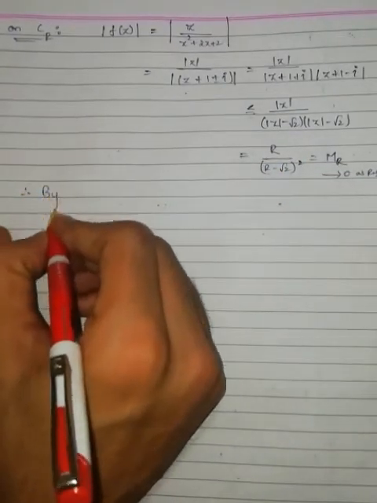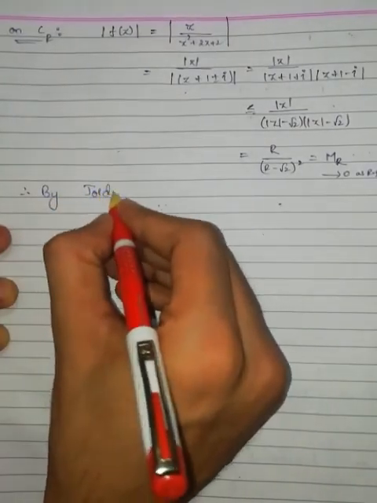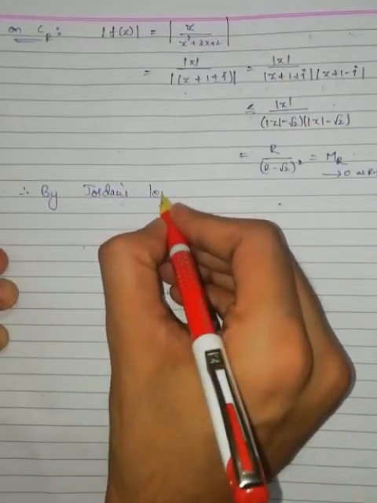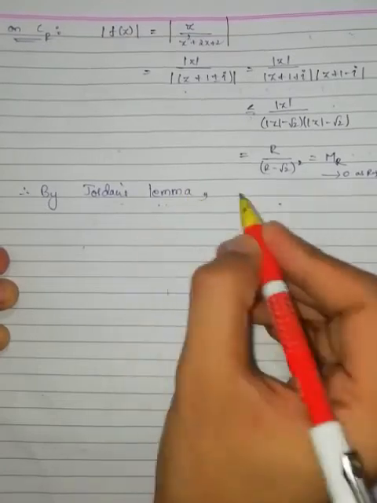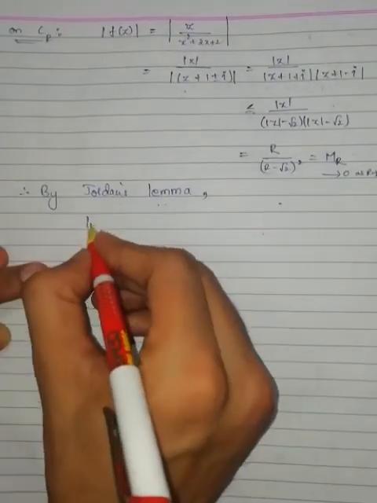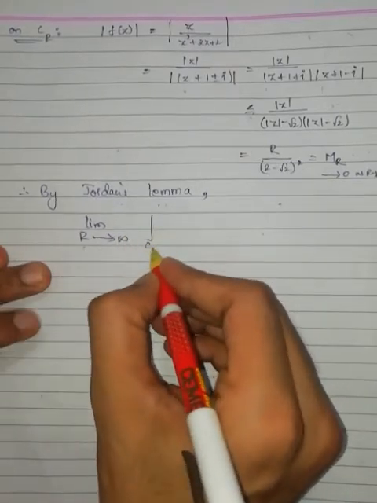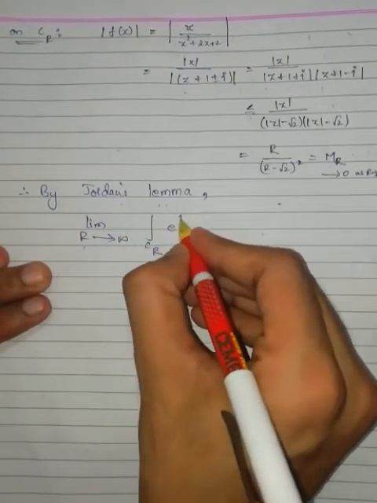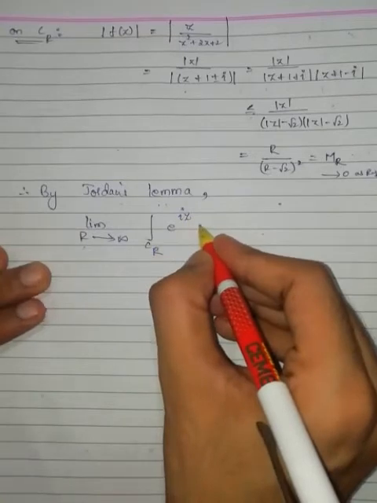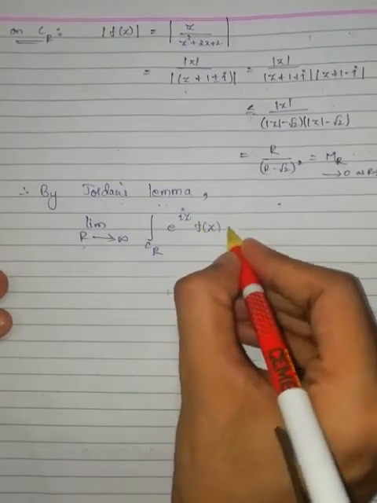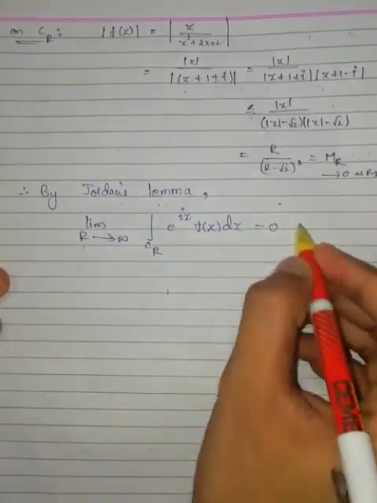Therefore, by Jordan's lemma, the limit as R tends to infinity of the integration over CR of e to the power of iota z into f of z dz is equal to 0.